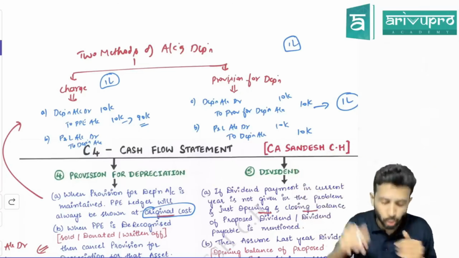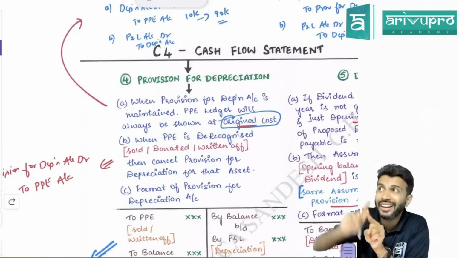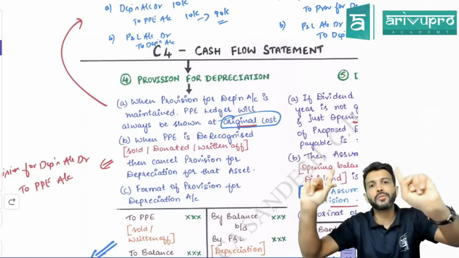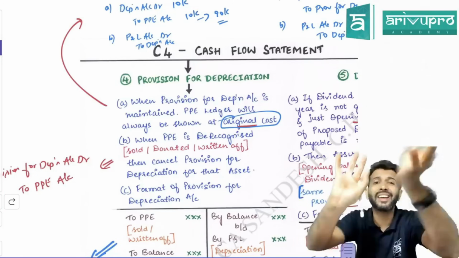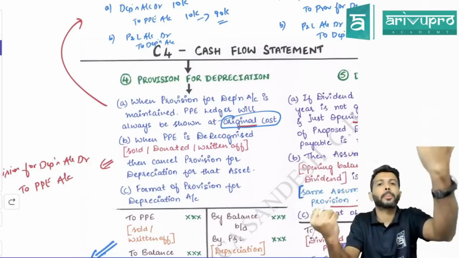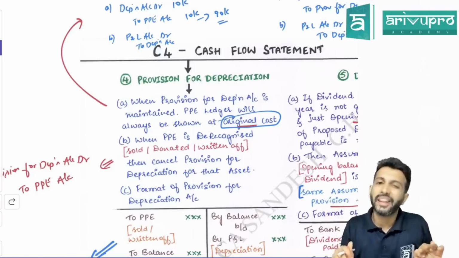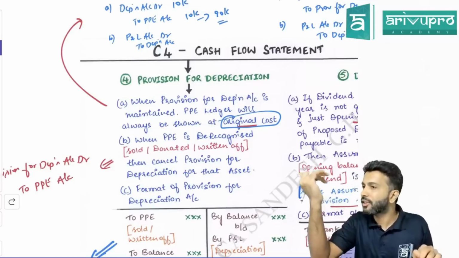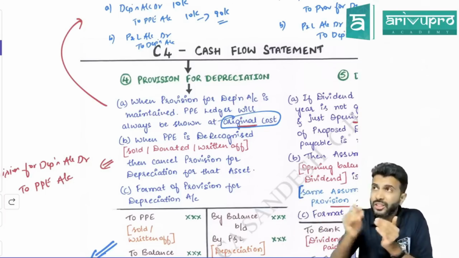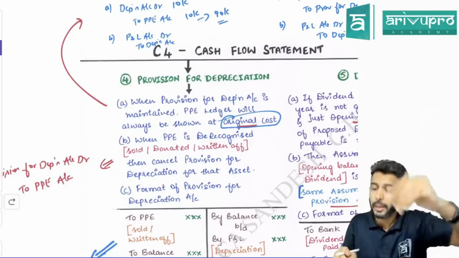If the asset is no more there, the provision for depreciation also will be no more there. Only the provision relating to that asset. If you have 10 assets and you sold one, the provision for depreciation relating to that one asset will be cancelled. So when you sell an asset, the PP ledger balance also will come down. The provision ledger balance also will come down. Okay, sir. PP has what balance? Debit balance. When you sell an asset, you need to reduce the PP balance. It has a debit balance. How do you reduce it? Credit it. Now, since the asset is not there, should we maintain provision for depreciation for that asset? Not required. Provision has what balance?